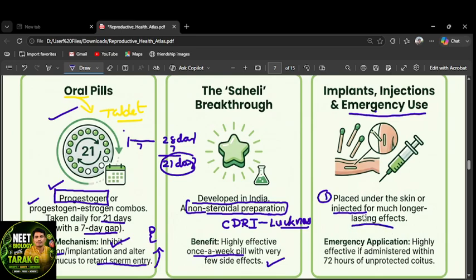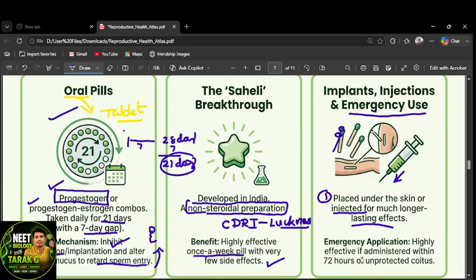These work properly for nearly 6 to 12 months. We have to inject or use small sticks, like plastic, six fan shaped. These also have the same chemicals. What is there? Progestogen and estrogen combinations only, right?